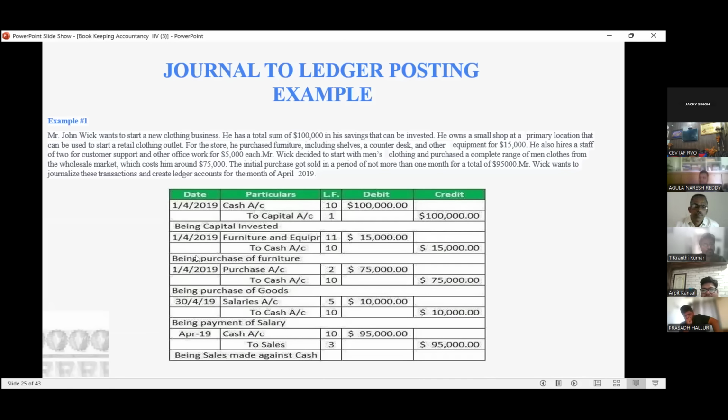Suppose someone purchased furniture. The furniture is a debit. Yes, sir, furniture should be debit. Then in that case, the credit should be cash. Similarly, if you purchase goods, purchase to cash. Being payment of salary, salaries to cash. And being sales made against cash, then we have cash to sales itself.